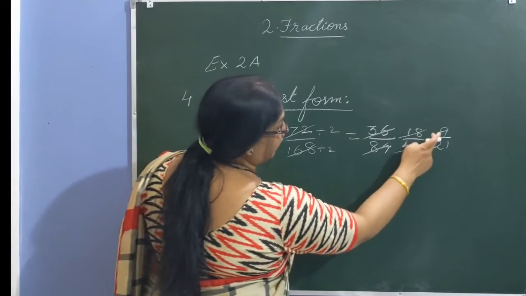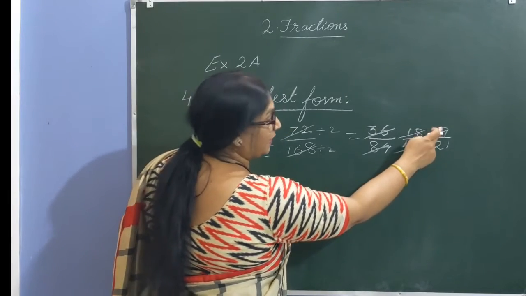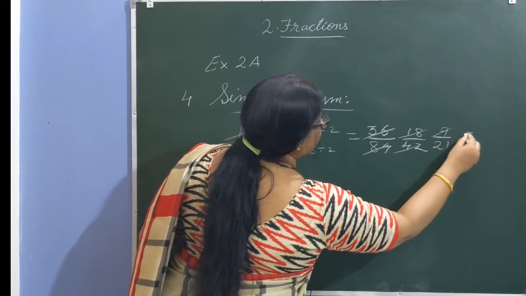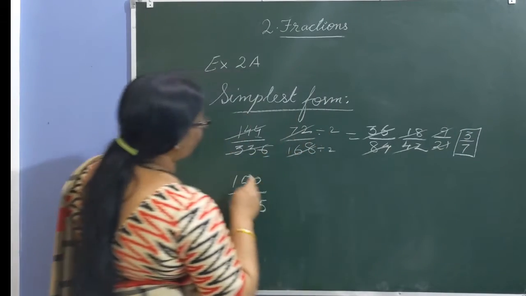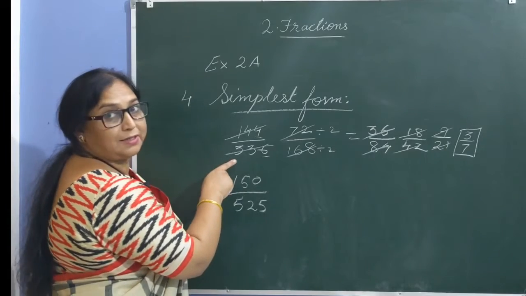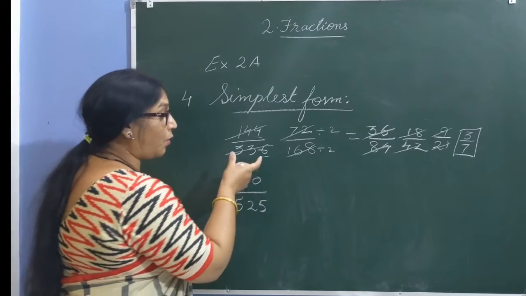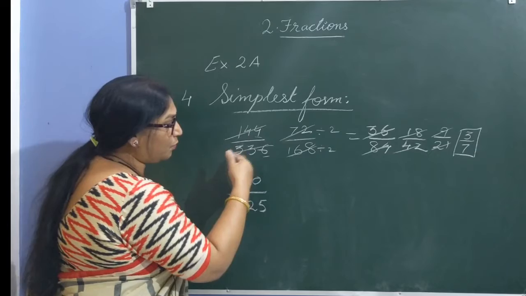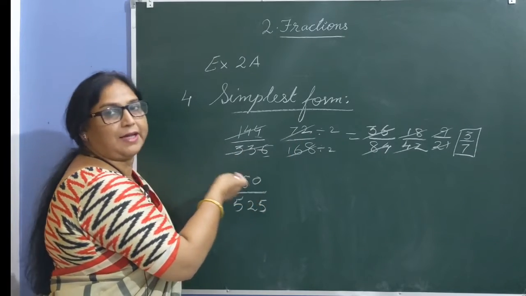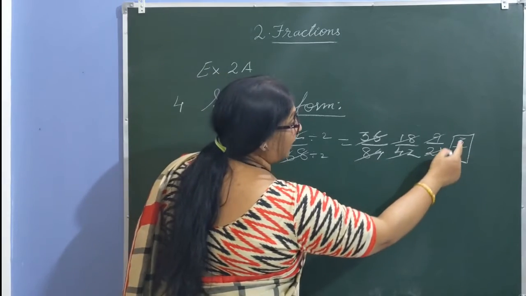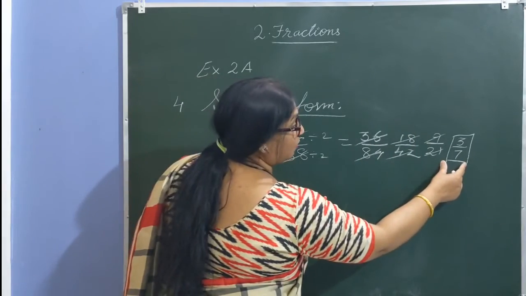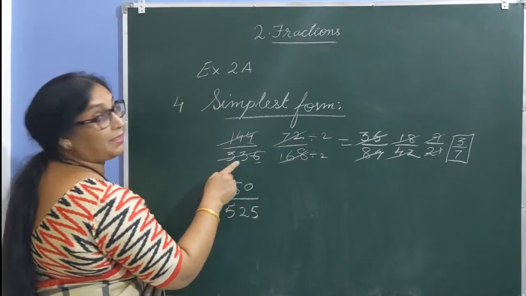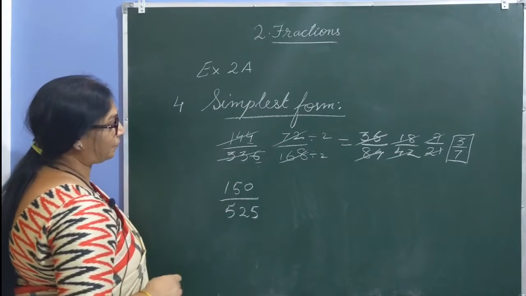And do you know 9 and 21 come in the table of 3. So we can cancel them by 3. 3 times 3 is 9, 3 times 7 is 21. So 3 by 7 is the simplest form of 144 by 336. So it's not necessary to always divide by the HCF. You may do small divisions by the small factors and reach the simplest form. Here 3 and 7 have no common factor other than 1. So this is the simplest form of 144 by 336.